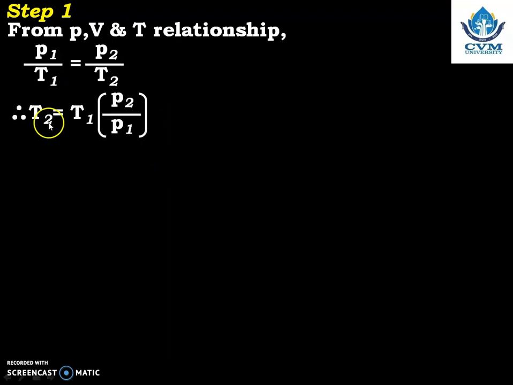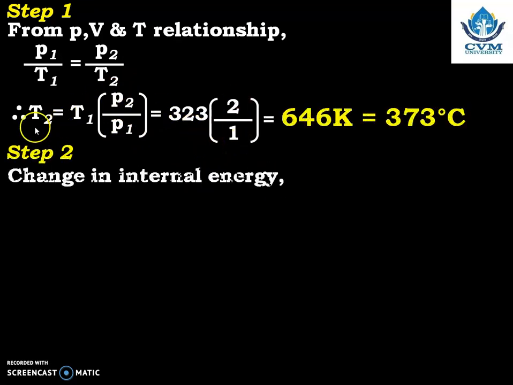So we can write T2 is equal to T1 into P2 by P1. And we know P2 by P1, so it is 323 Kelvin into 2 by 1. And due to that we are going to get T2 is equal to 646 Kelvin or 373 degrees Celsius. That was the first answer, final temperature.